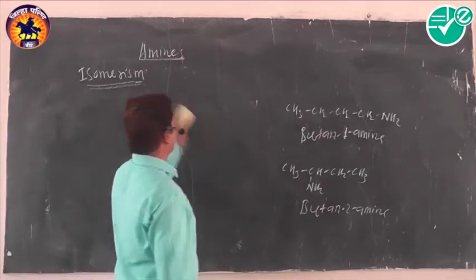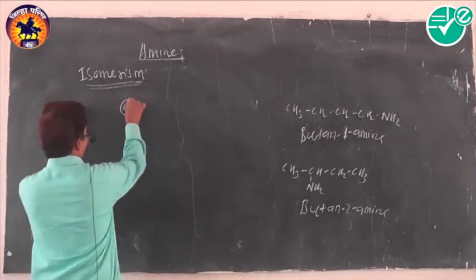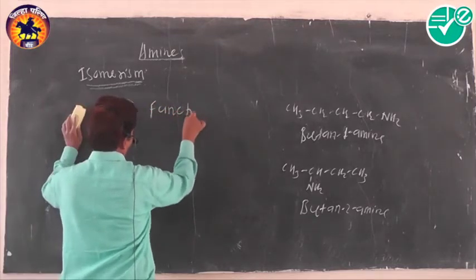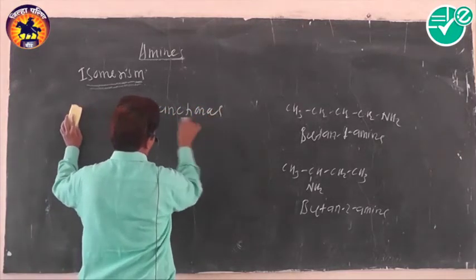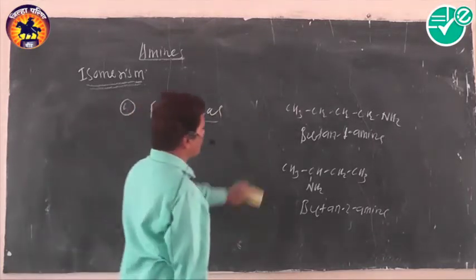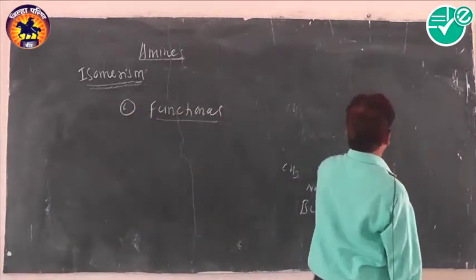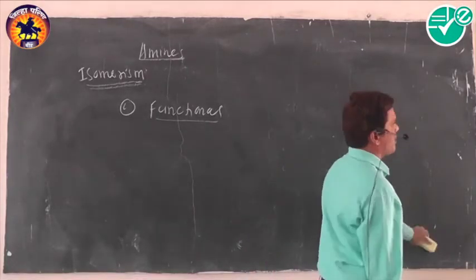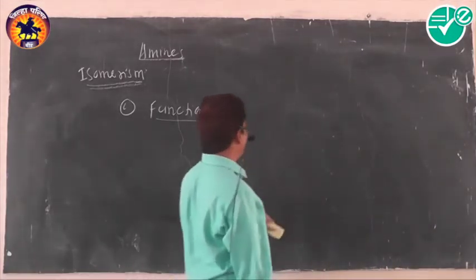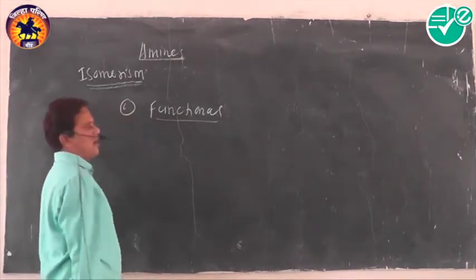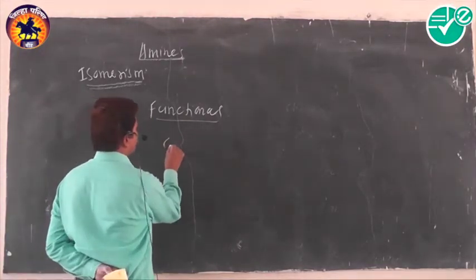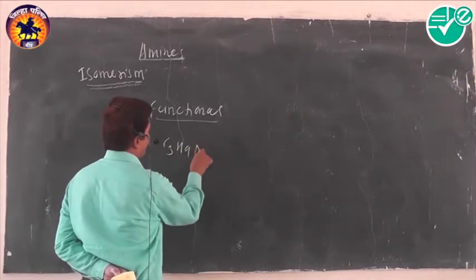Then number three, functional isomerism. Organic compounds having the same molecular formula but different functional groups are called functional isomers. Amines also exhibit functional isomerism. For example, C3H9N.